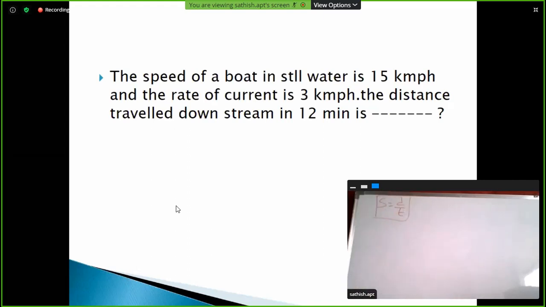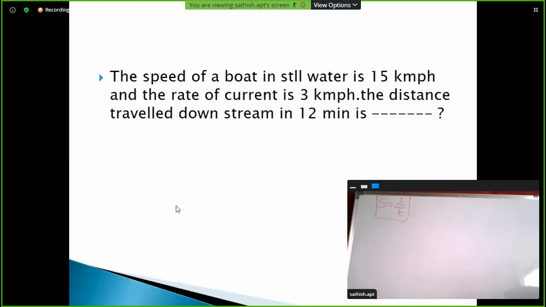Very good, well tried, but wrong. So see once. I'll give a hint, right? Here the speed is in kilometers per hour. Is it downstream? Yes, so it is downstream only. So u plus v or u minus v? U plus v. Here the speed is in kmph and the time is in minutes.